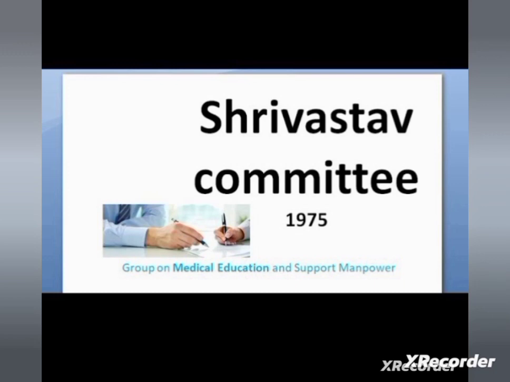Rural Health Scheme, that is 1977. Following the recommendation of Srivastava Committee, government launched Rural Health Scheme. The main aim of this program was to train the community health workers. So Rural Health Scheme, in 1977, followed the Srivastava Committee. Here we are giving importance to the training of community health workers.